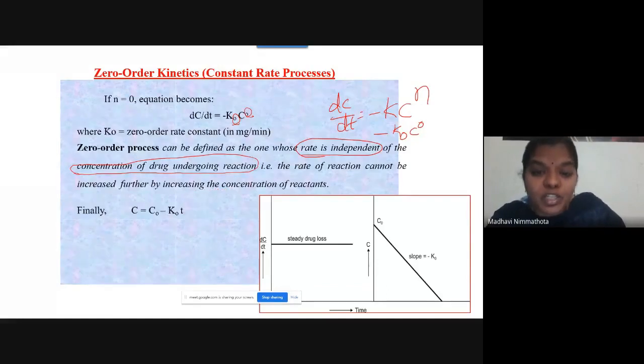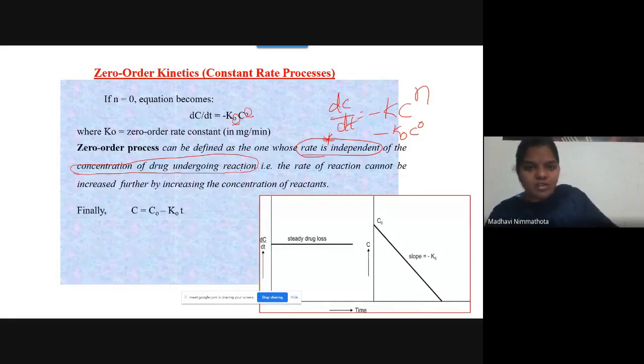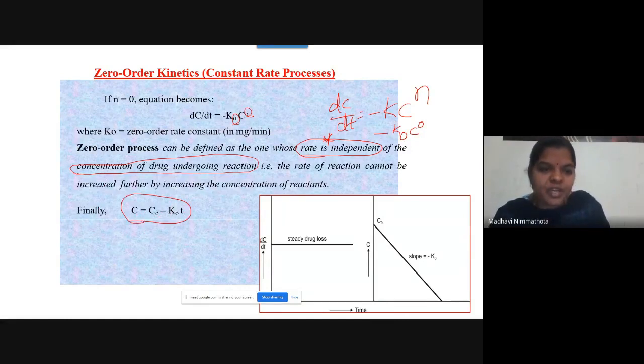The drug concentration will be independent. This word is very, very important. Without writing this word, even if you write all this definition, it is a waste of time. You will not get any marks. So the concentration independent reaction is the zero order process. Finally, it will be C is equals to C naught minus K naught into T. This is the final equation of the zero order process.